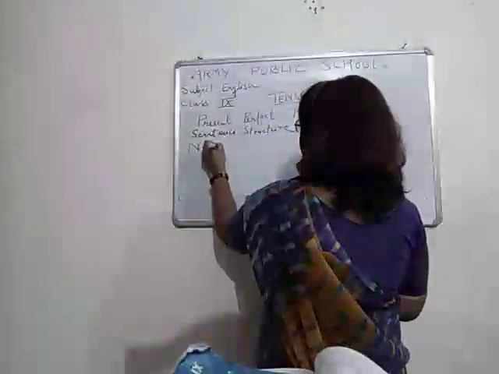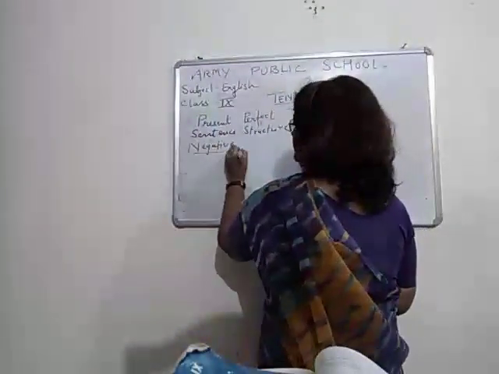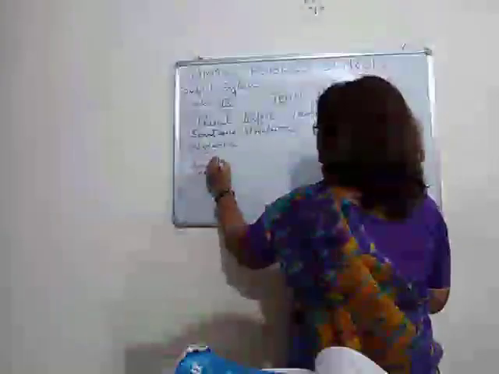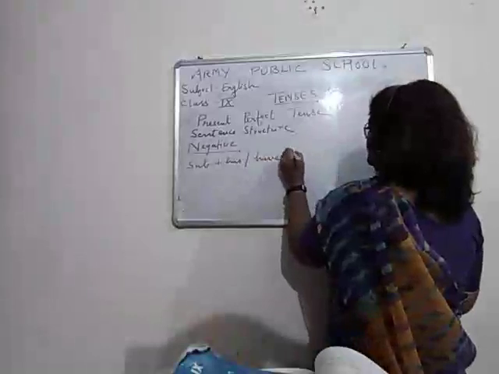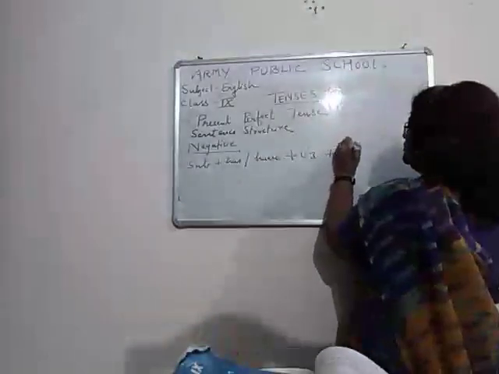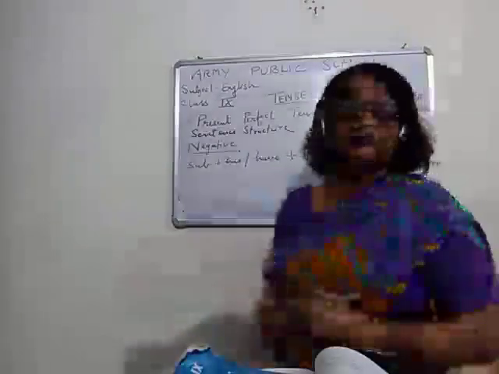So negative. Now we will come to the negative sentence. Okay. So negative, children: subject plus has or have plus V3 plus object. Okay.